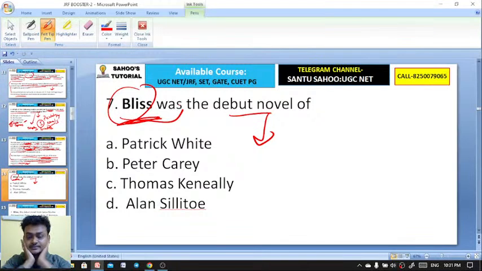Oscar and Lucinda, then True History of the Kelly Gang. These are important novels by that author. So tell me, Bliss was the debut novel of whom? Options are Patrick White, Peter Carey, Thomas Keneally, and Alan Sillitoe. What would be the right answer?